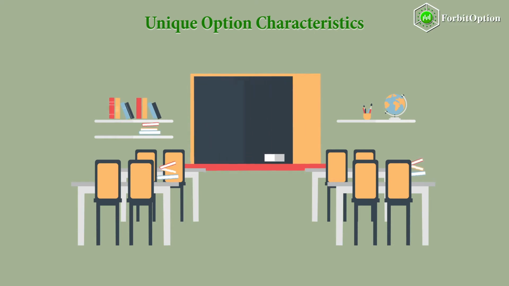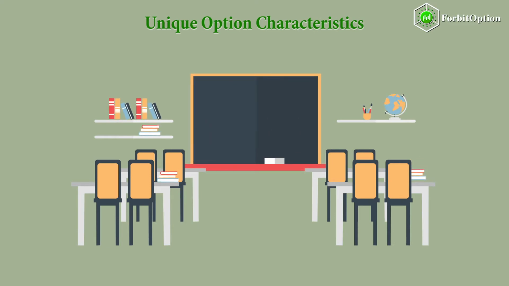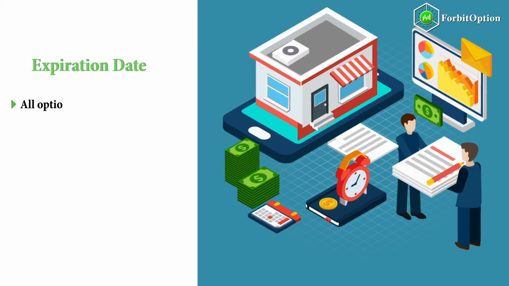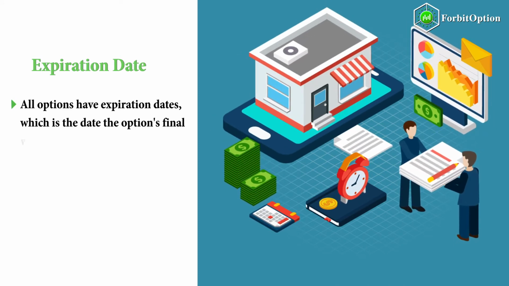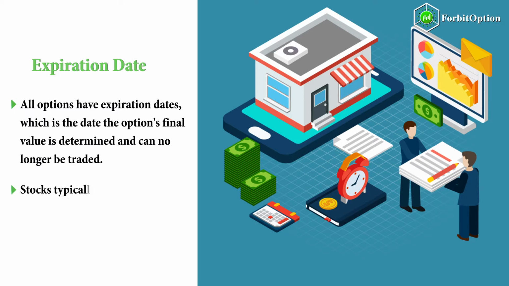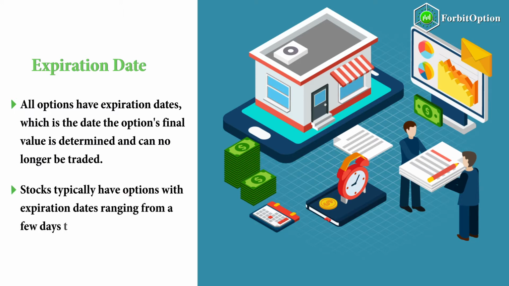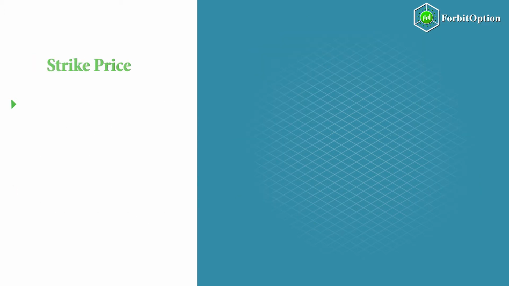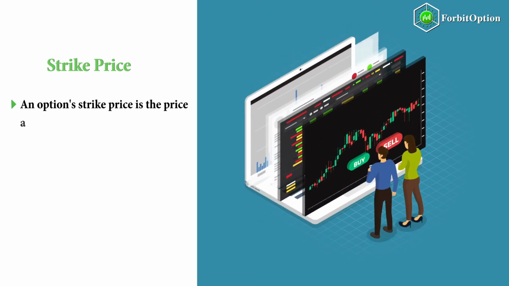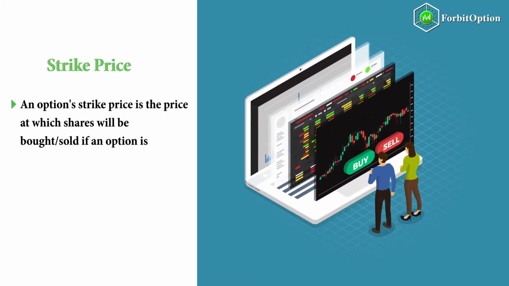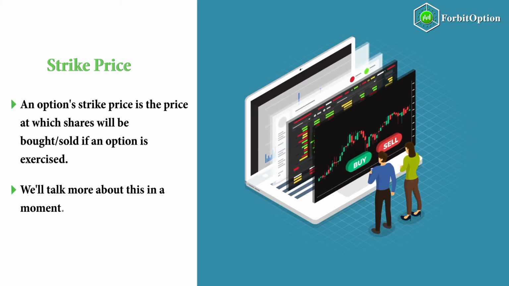Unique option characteristics. Before getting to the specific details related to options, we need to first cover the unique characteristics of option contracts: expiration date, strike price, and contract multiplier. Expiration date. All options have expiration dates, which is the date the option's final value is determined and it can no longer be traded. Stocks typically have options with expiration dates ranging from a few days to 2 years away. Strike price. An option's strike price is the price at which shares will be bought or sold if an option is exercised. We'll talk more about this in a moment.